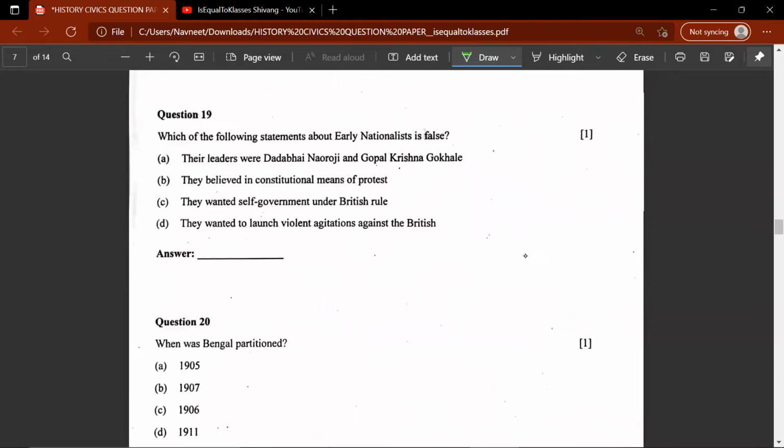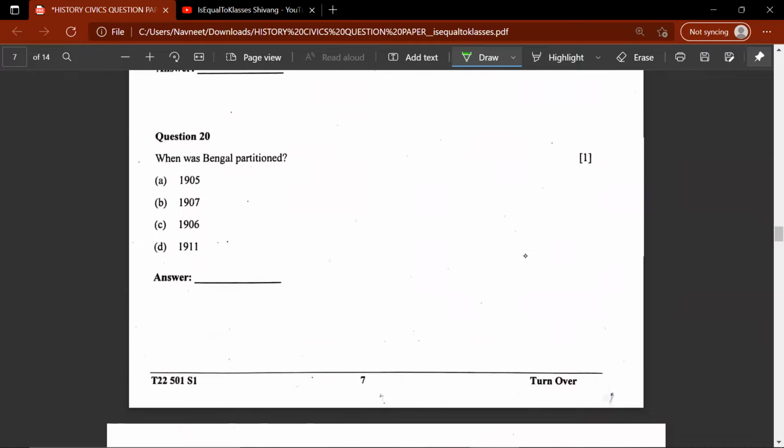19th question, which one of the following statements about early nationalists is false? Would it be A, B, C, or D? The false statement would be they wanted to launch violent agitations against the British. Question number 20. When was Bengal partitioned? It was partitioned in A, 1905. It is not 1906.